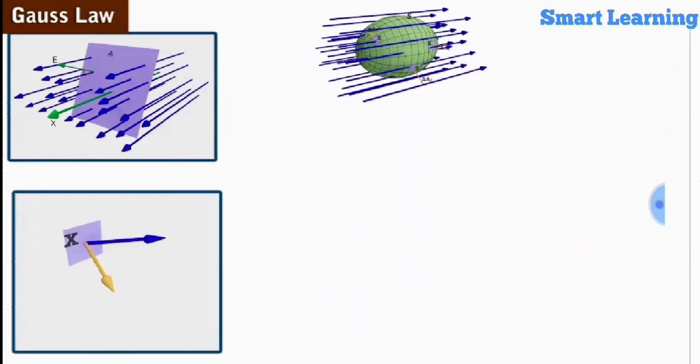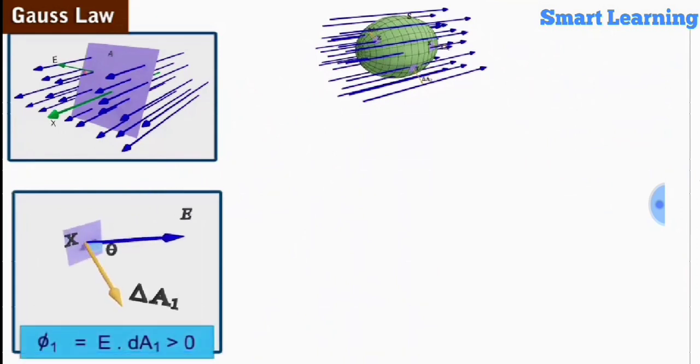The electric flux through the element X is phi1 equal to E dot dA1. And since the angle between the direction of the electric field strength E and dA1 is acute, the flux phi1 through the surface is positive. For all such elements, the flux passes from the outside to inside. That is, they have inwardly normal flux.